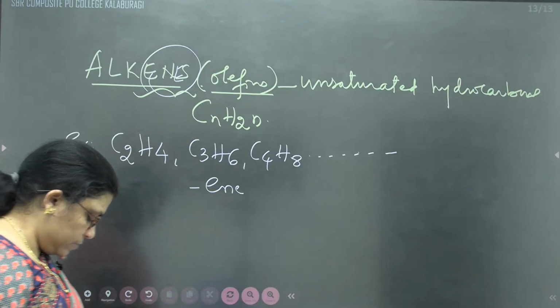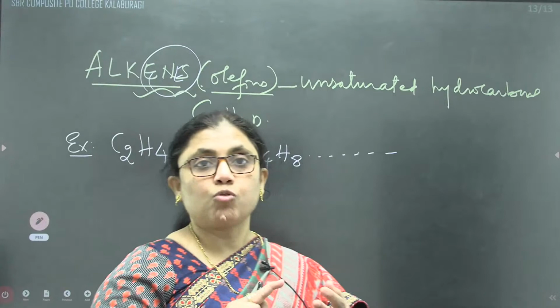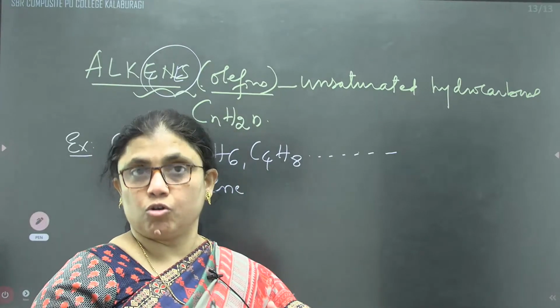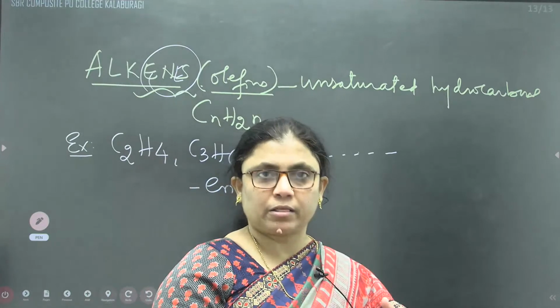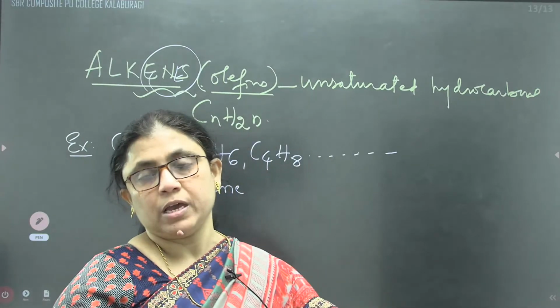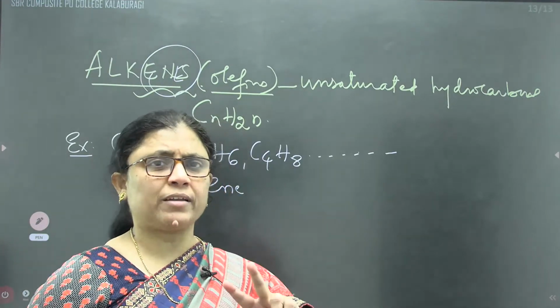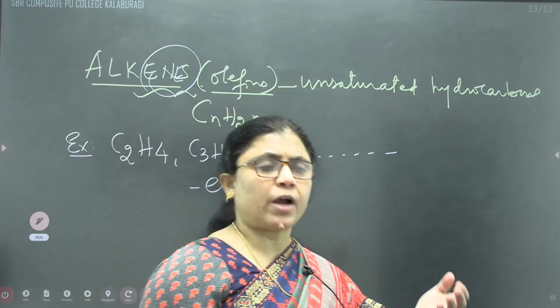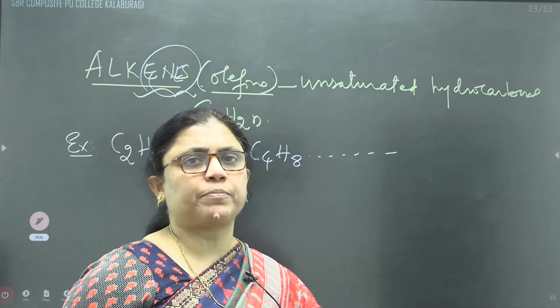So in the case of alkenes, what do we have to discuss? What are alkenes, how to represent alkenes, their nomenclature, and most important, isomerism, methods of preparation, physical properties, and chemical properties. Here we are going to discuss two mechanisms: addition of hydrogen halide to the alkene in the presence of peroxide and in the absence of peroxide.